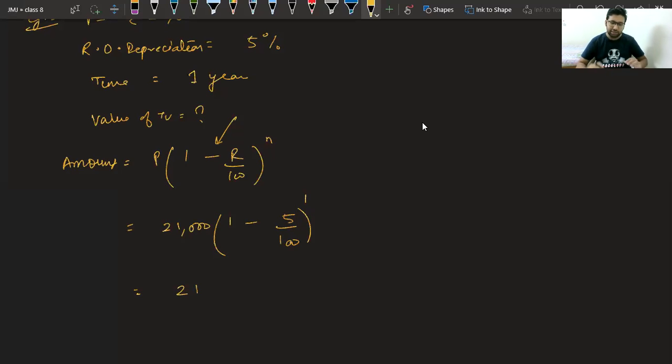Acha, Harshul is asking, why do minus in depreciation? But obviously if it is depreciating, that means it needs to reduce, right? That is why we are doing minus. Obvious. The rate is negative now. So we have got 21,000 into 95 upon 100. 2 zeros cut.